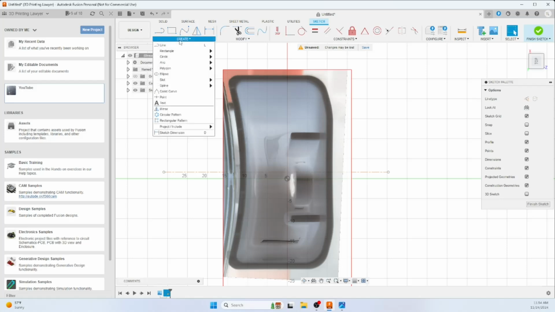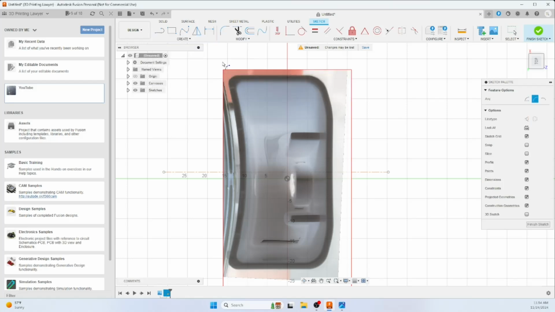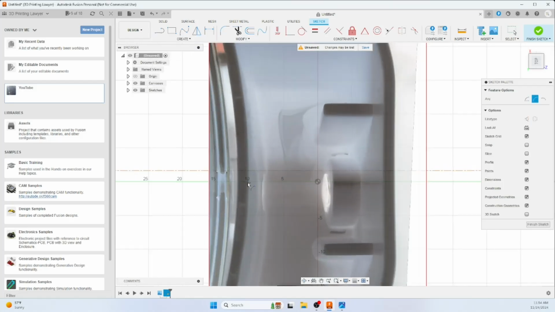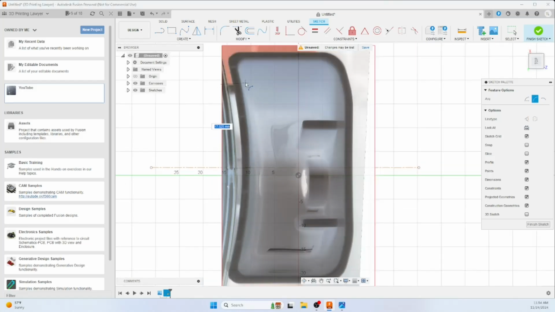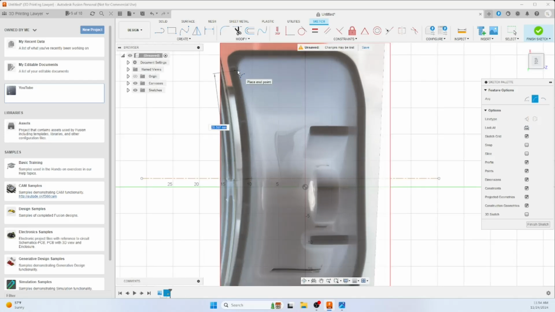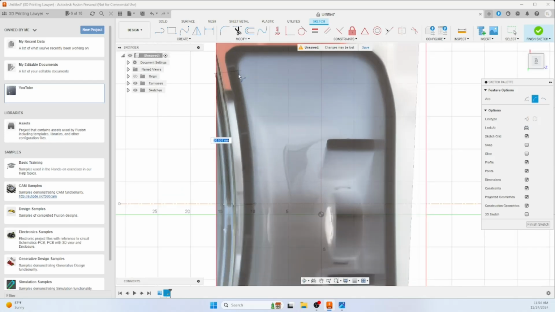We're going to start with the arc tool, specifically the 3-point arc. We're going to draw on the inside of the shape because that's where we're going to create our lid. So it looks like the curve ends right about here.